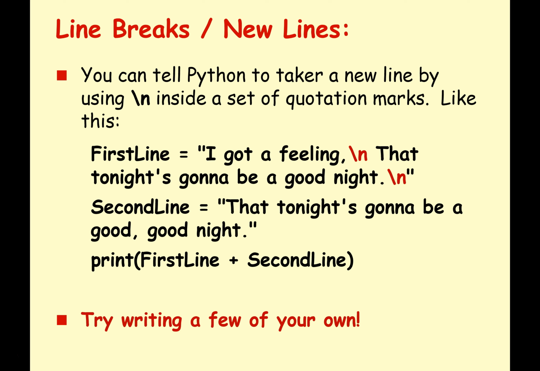So to do a little bit of formatting, if you want to make your printouts, your outputs look a little bit more interesting, we can use this symbol here, the \n. And this, depending on how you've learned programming, might have a different name. Sometimes it's called an escape character, escape literal, compiler directive. I've seen a few different terms floating around. But whenever the computer sees this \n, it knows it's got to take a new line. So it doesn't print it out. You're not going to see this on screen. It just makes the computer take a new line automatically.